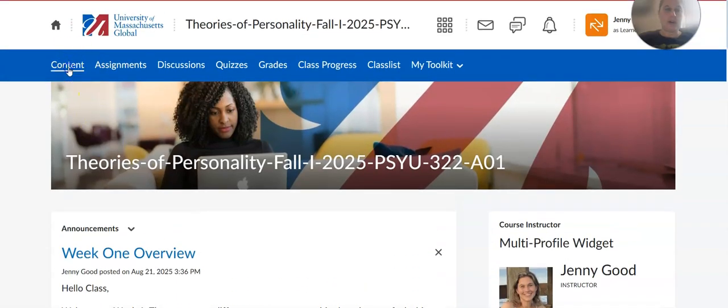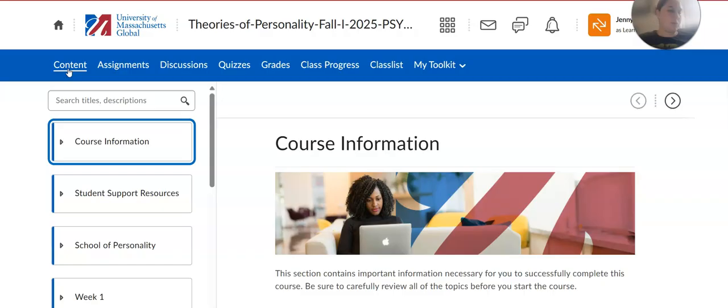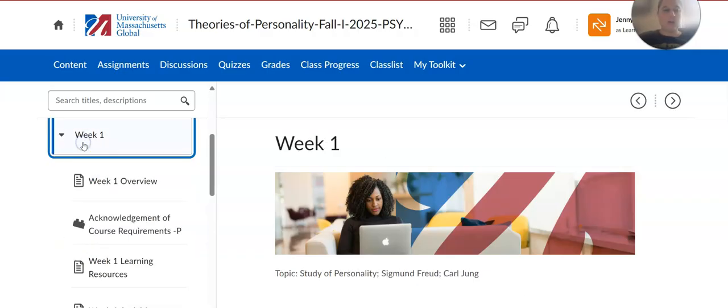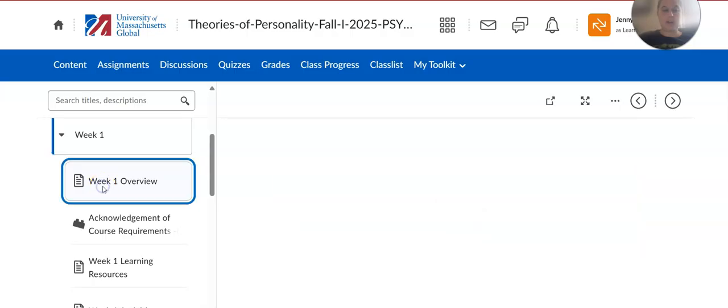Let's go to the content where it will review the different modules. I think this is easiest to see. Make sure that you review these different components. The school of personality is something that you're going to be using every week to support your learning process. If we go to week 1, which we're reviewing right now, you'll see in the first page the topics that we're going to be studying.